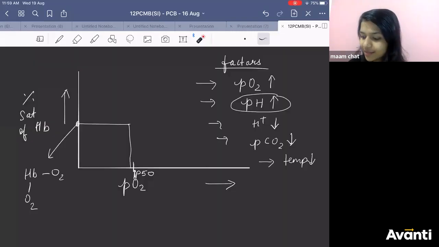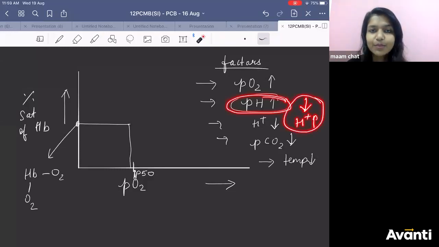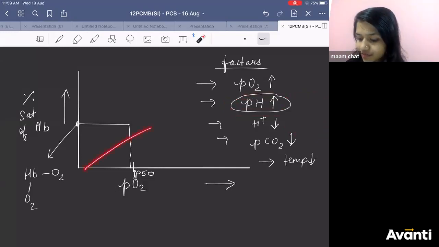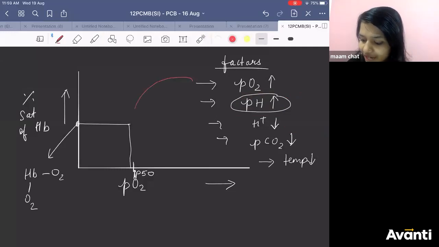If I decrease the pH, I am increasing H plus. If I do this, hemoglobin will lose the affinity to bind with oxygen. And if that happens, let's say there is a graph like this. Which kind of graph do you get?